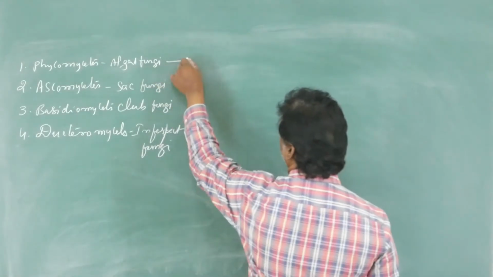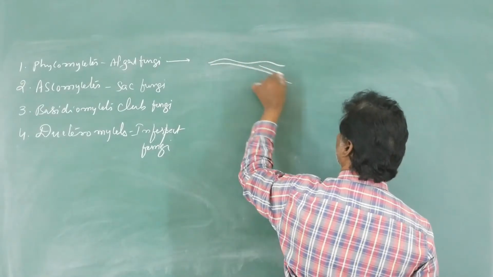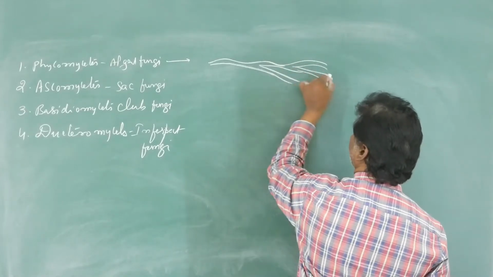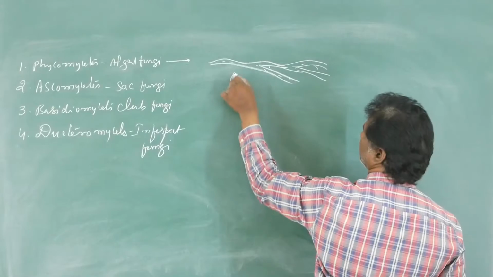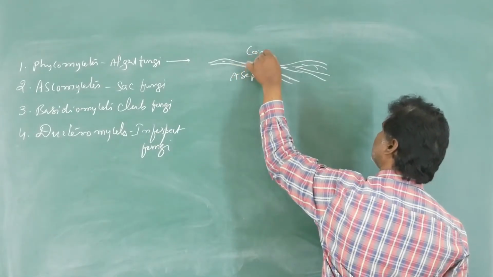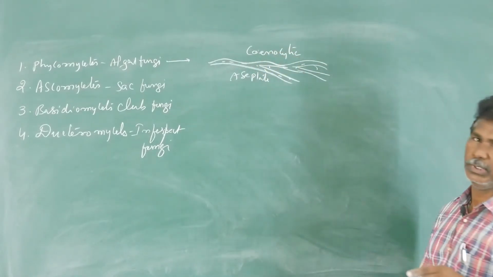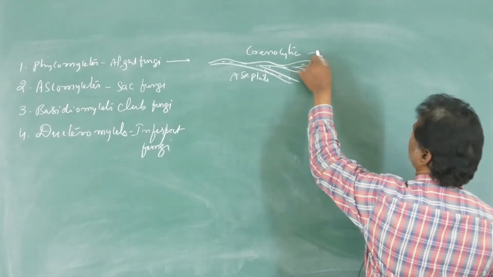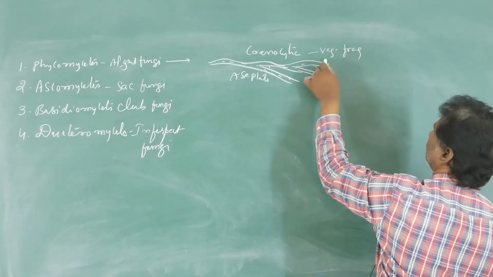In Phycomycetes, the mycelium is branched, coenocytic, aseptate. Septa are absent, and coenocytic mycelium is present. Vegetative reproduction is by fragmentation.